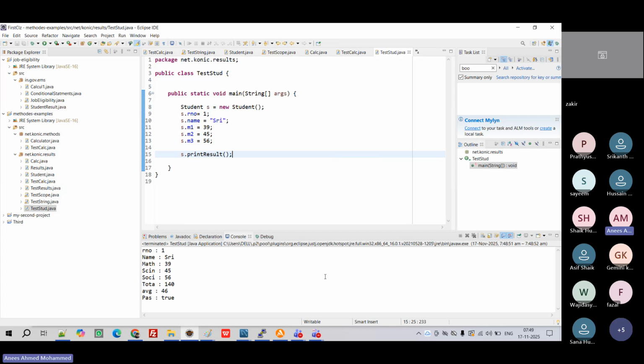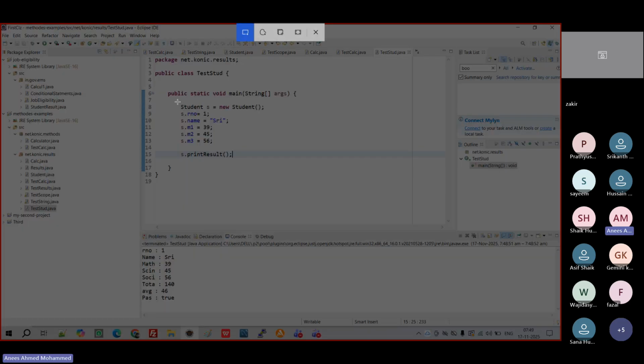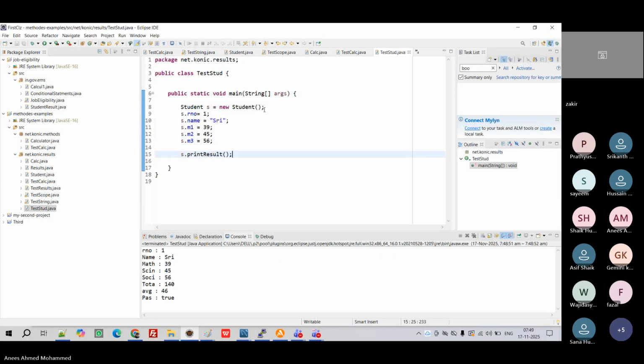So remember this theory, right, which I told you initially when we were creating objects. Student is the class name, s is the object name. This new is a keyword which will allocate memory, right? And this Student() again is called a constructor. I will take one separate class for this. We'll discuss what a constructor is. Okay. Till now, any questions?